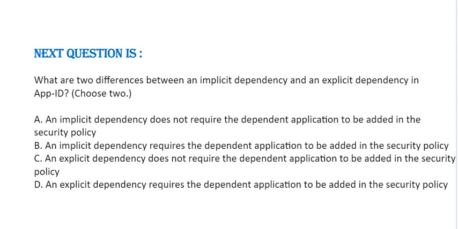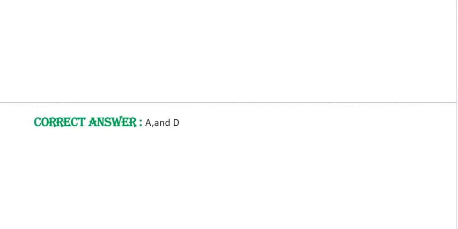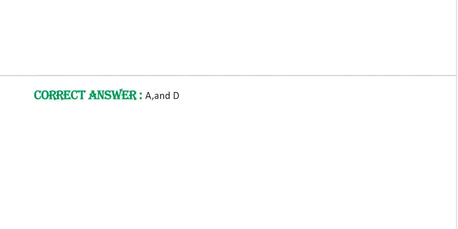Option C. An explicit dependency does not require the dependent application to be added in the security policy. Option D. An explicit dependency requires the dependent application to be added in the security policy. Correct answer is option A and option D.